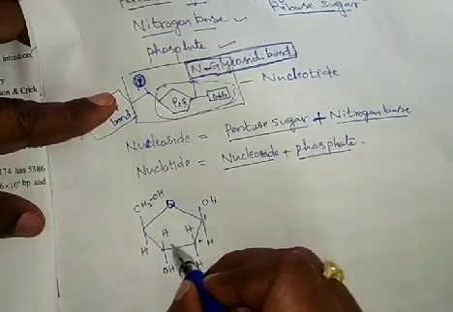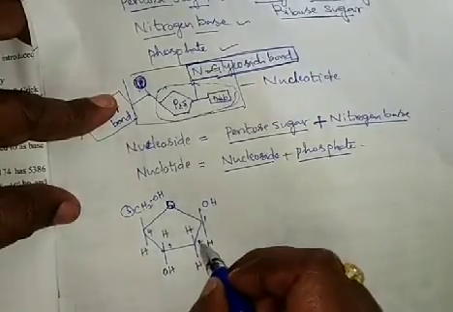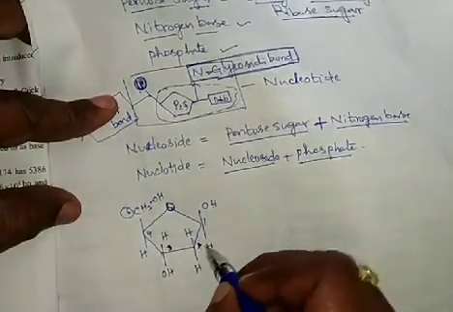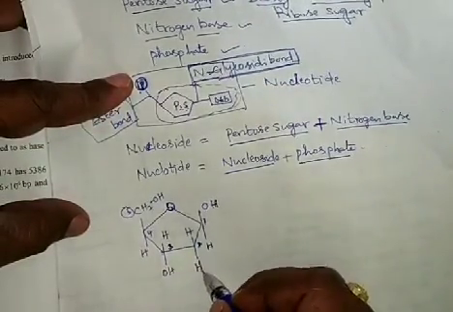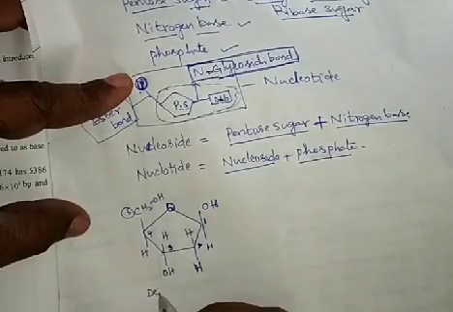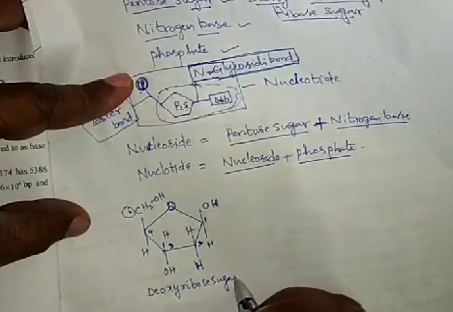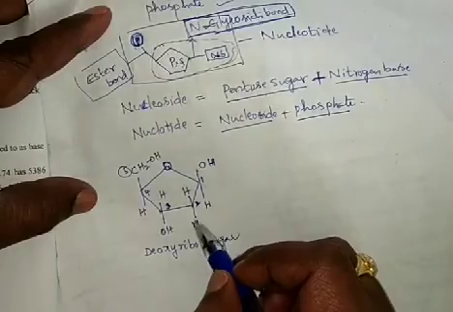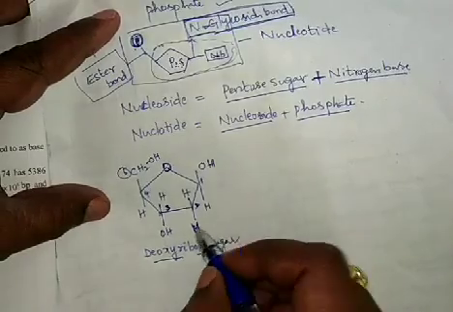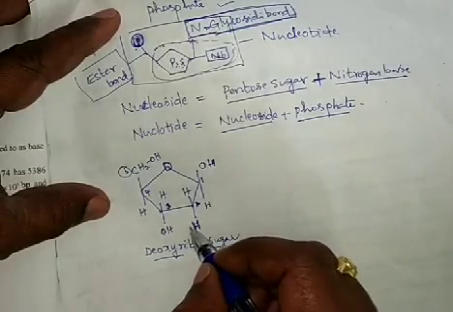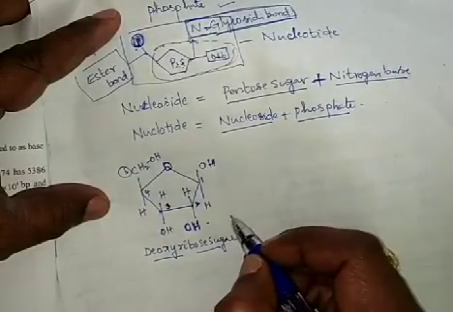First, second, third, fourth, fifth carbon. So 5 carbons are present. Pentose sugar, 5 carbons are present. At the second carbon, if only H is present, then it is called a deoxyribose sugar. Along with the H, if an OH is also present at the second carbon, then it is called a ribose sugar.